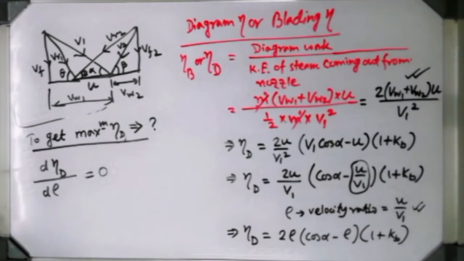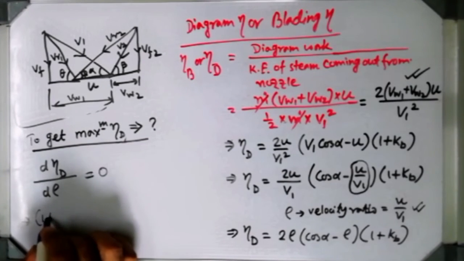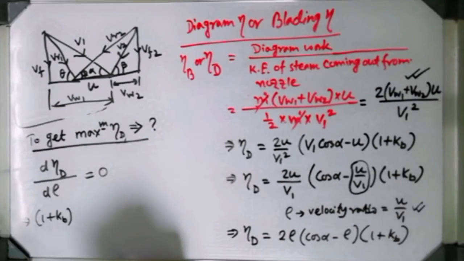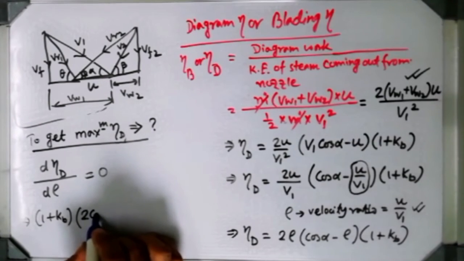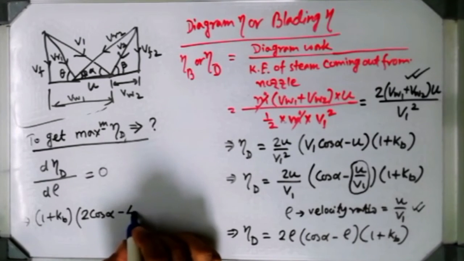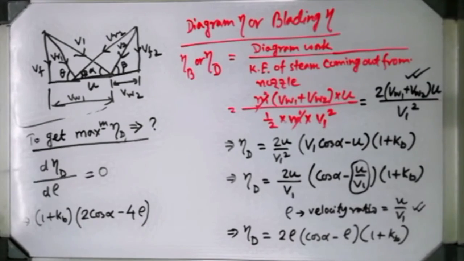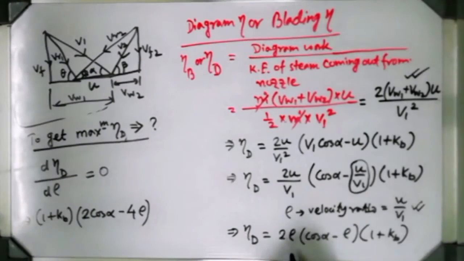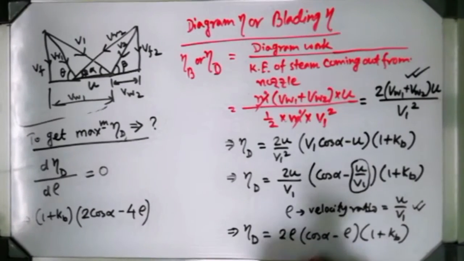Now if we differentiate this expression with respect to rho, then obviously the 1 plus kb term will be constant, so 1 plus kb will come out at the front, and the rest of the terms, it's a very easy differentiation. I think you people are capable of understanding how it gives this kind of shape, isn't it? Because in 2 rho cos alpha, 2 cos alpha is a constant term.